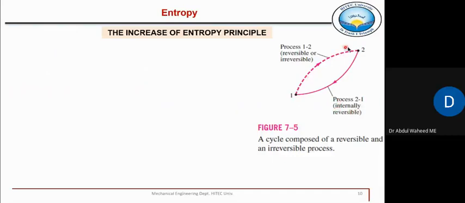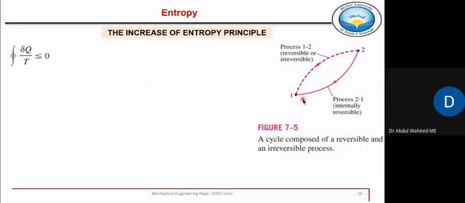So that is a cycle consisting of two processes, 1 to 2, which is irreversible or it could be reversible. Right. So here we have both possibilities. Then the second process or the second path is the reverse path is totally irreversible. Right. So 1 to 2 and 2 to 1. These are the two processes which completes a cycle.